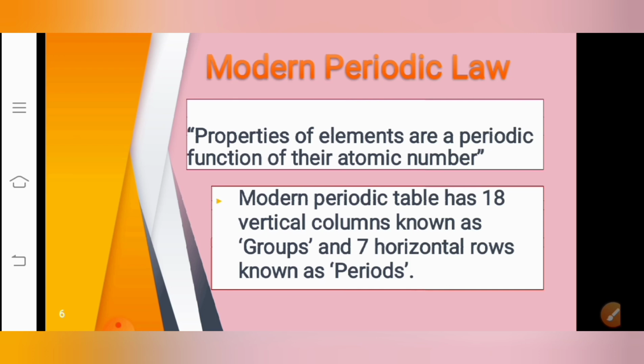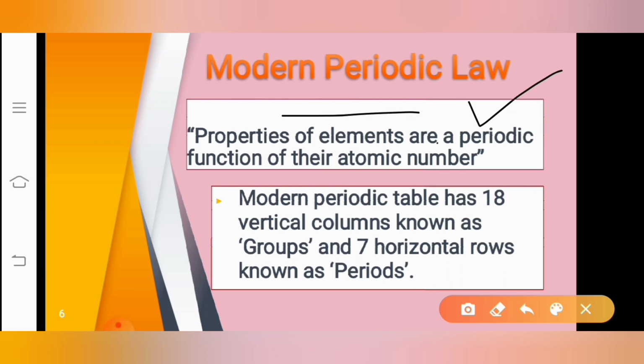So let us once again understand what the modern periodic law says. The modern periodic law states that the properties of the elements are periodic functions of their atomic number. I repeat, the properties of the elements are periodic functions of their atomic number. The basis of this law is that elements are arranged in increasing order of their atomic number, and the elements which have the same valence electrons occur at regular intervals.